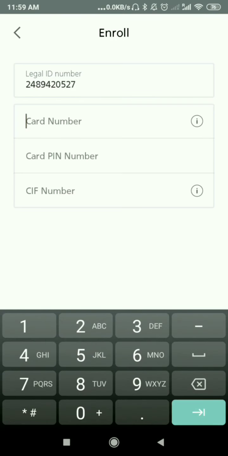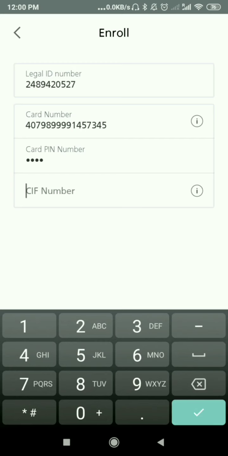And the card number, which is provided by the bank for transactions. The ATM card number you have to enter here, and the card PIN. Before that, you have to activate your card and reset your PIN at the ATM. If you go to the bank, there you can reset. This is a 4-digit PIN number for the bank ATM card.